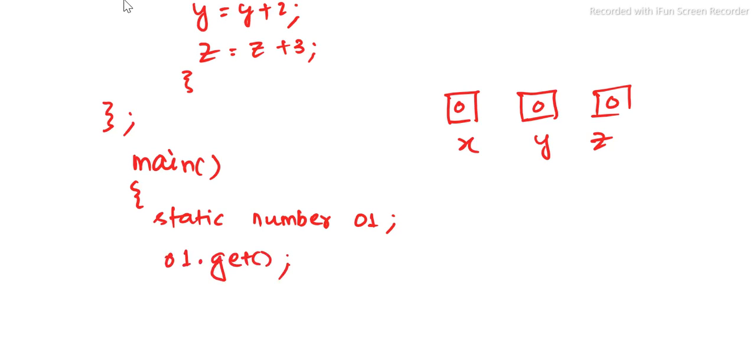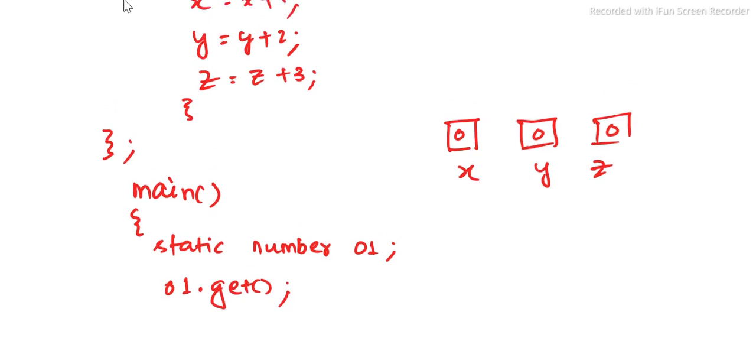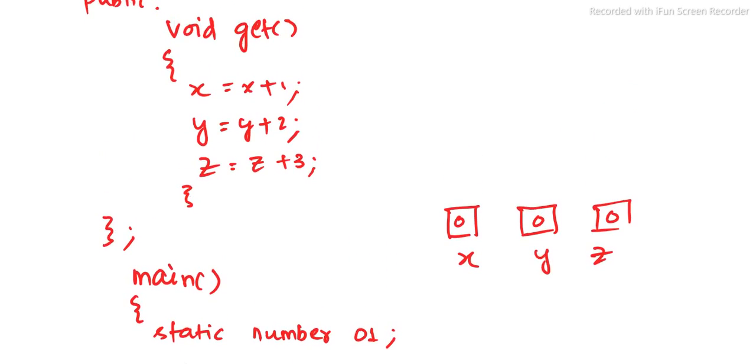When we call this get function, inside it the values are updated: x equal to x plus 1, so 1 is added to the previous value and it becomes 1. Similarly y is y plus 2, that is 0 plus 2, that is 2. z equal to z plus 3, z is 0, 3 is added, so it is 3. Then we display the output with cout x y z.